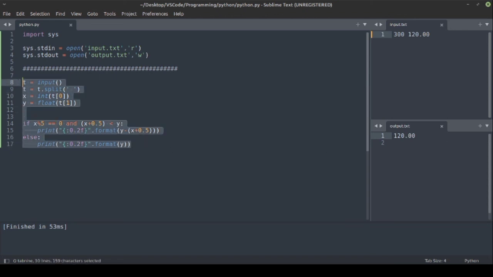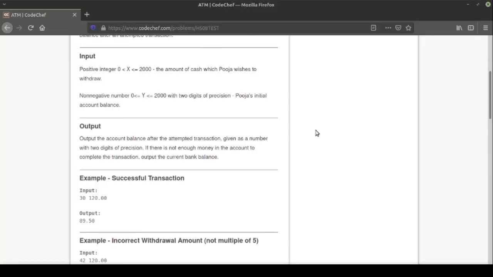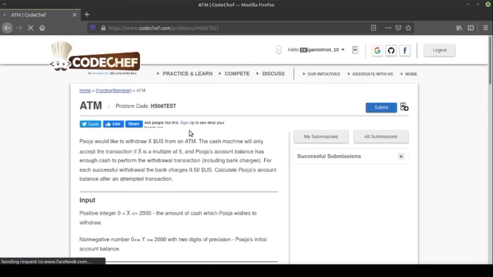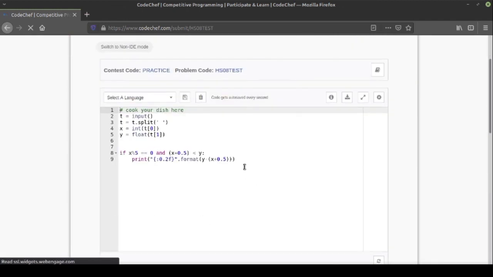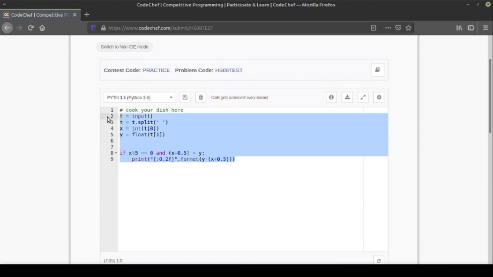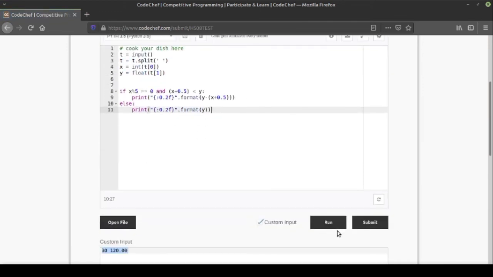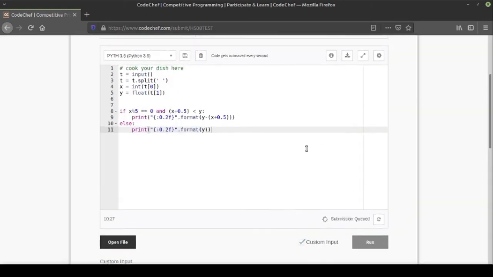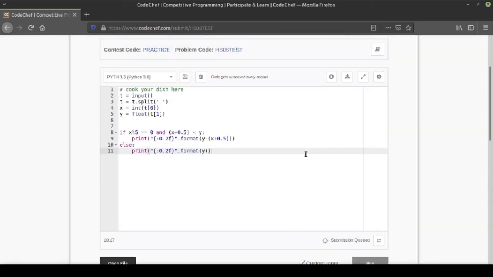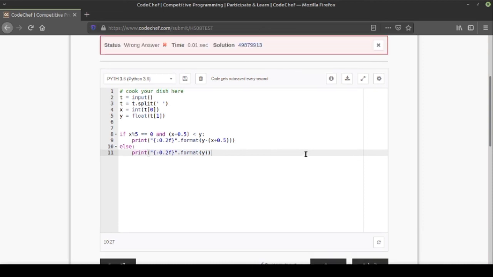So let's copy this again and paste it in the online IDE and let's resubmit the program. You can submit any number of times. Let's paste this and let's submit now. So okay, and it would take time again to check with the hidden test cases. So here we are getting a wrong answer again.